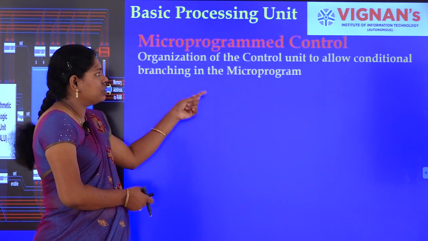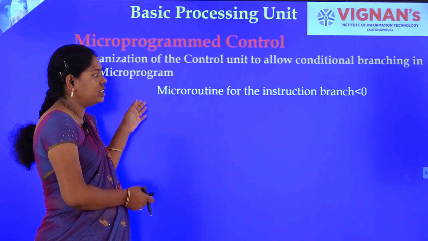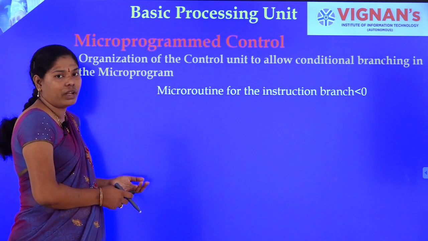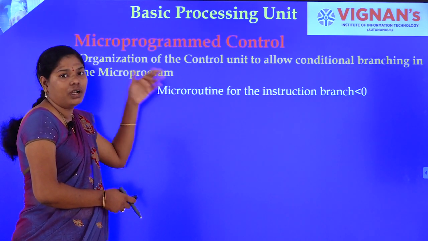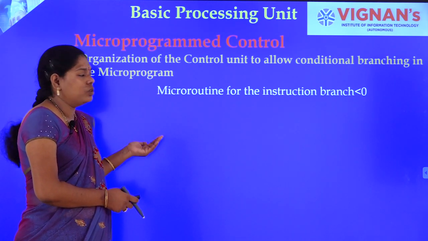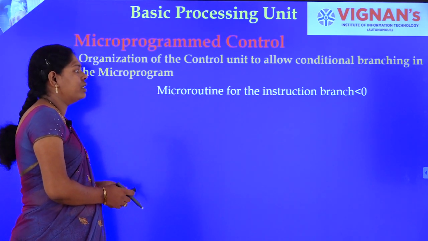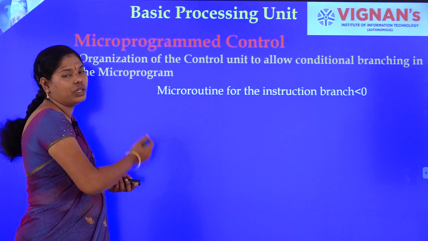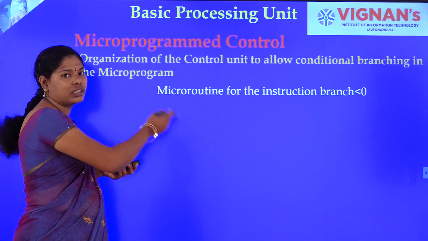Next method, we are using conditional steps also. Okay, here by condition we mean we have to check the conditional flags. What are the conditional flags? Zero flag, negative flag, overflow flag. Depending on the flag status, we have to switch to the instructions. That is, we have to change the program counter address to the corresponding micro routine. Now see, for example, micro routine for the instruction branch less than 0, that is for negative. If it is negative, we have to execute a micro routine corresponding to the branch instruction. Otherwise, it has to switch to the next instruction.